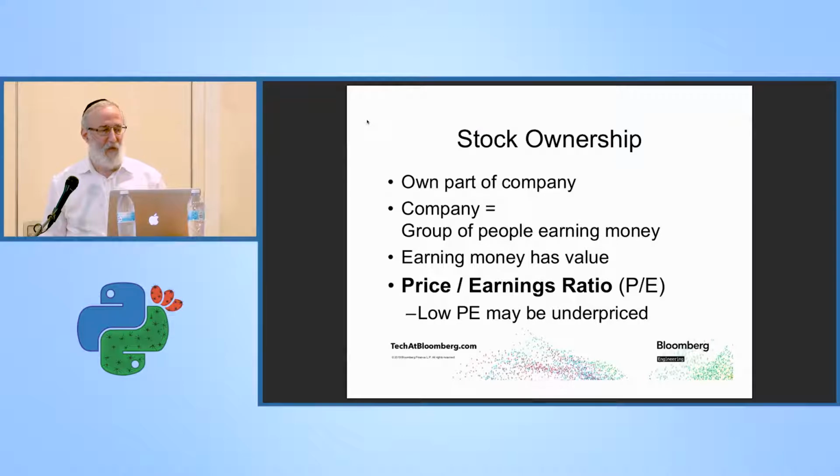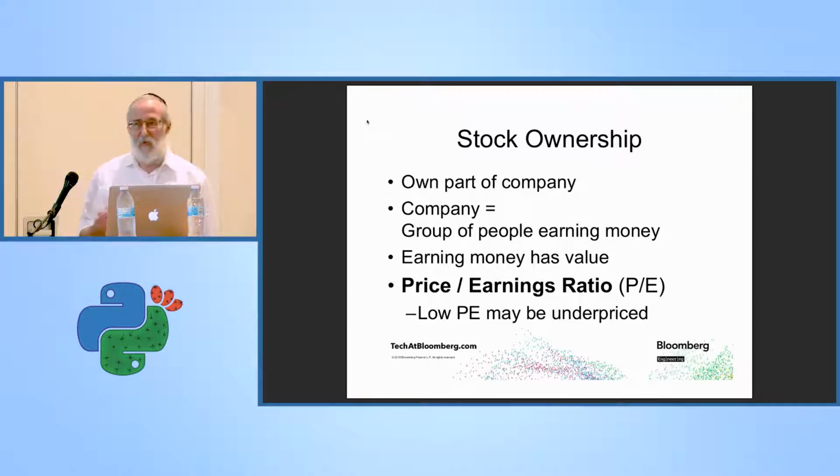So let's talk about stock ownership. When you buy a stock, you actually own part of the company. And what's a company? A company is nothing more than a group of people working together to earn money. And earning money has value. For that reason, a lot of people look at what's called the price-earnings ratio. That's the price of the stock divided by the earnings of the company. There's a concept that if the price-earnings ratio of one stock is less than that of another stock, then for the stock with the smaller price-earnings ratio, you're getting more for your money. That stock is said to be underpriced.